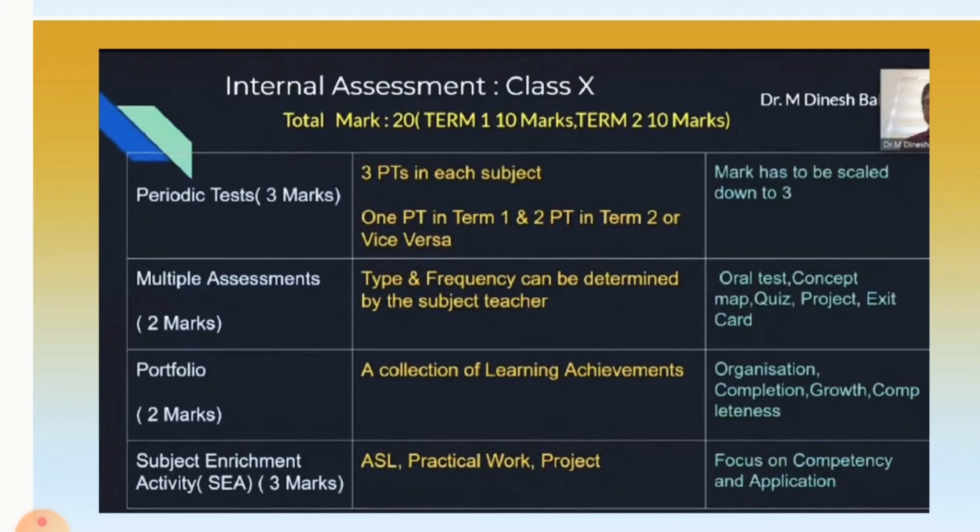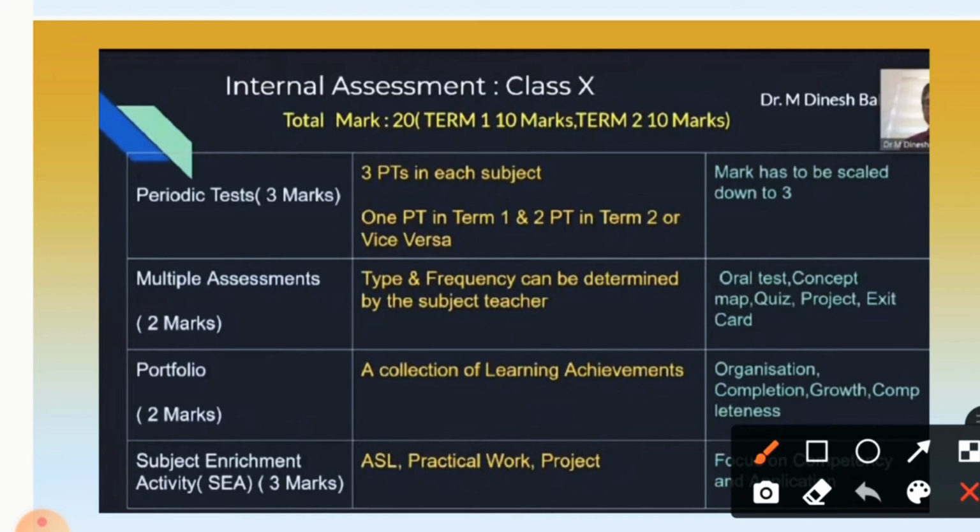Now it says the periodic test. There will be 3 periodic tests in each subject. One periodic test in term 1 and 2 periodic tests in term 2, or vice versa, the opposite is also possible. Means in term 1 they can take 2 periodic tests and the remaining 1 will be taken in term 2. Overall, a total of 3 periodic tests will be there, and marks have to be scaled down to 3.